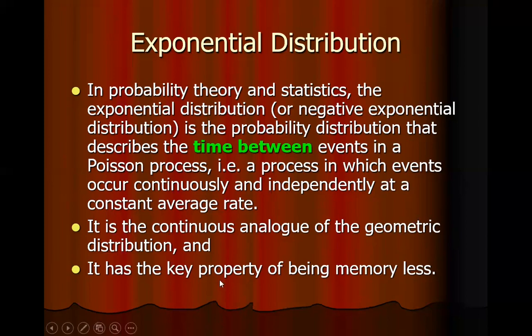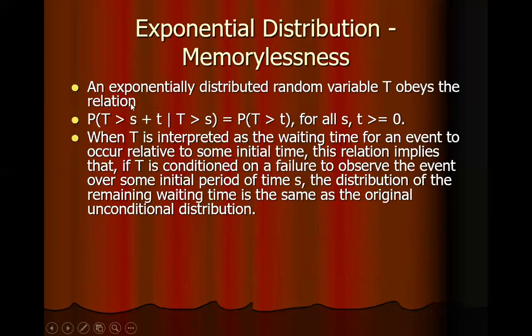And the important property of the exponential distribution is that it is a memoryless distribution. By memoryless distribution, we mean that the probability that T is more than s plus t, subject to T being more than s, is equal to the probability that T is more than t. This is the mathematical form of the memoryless feature.